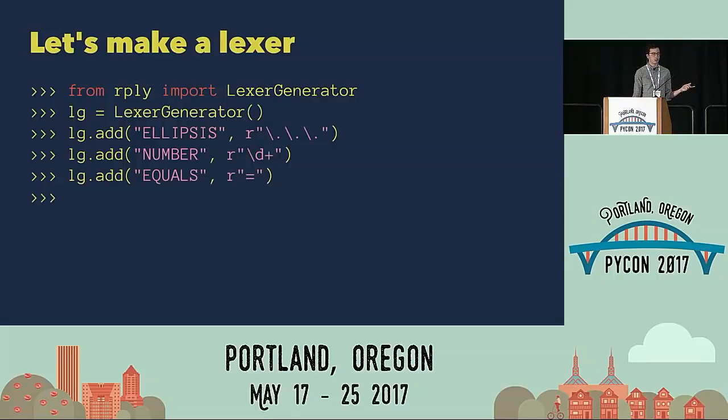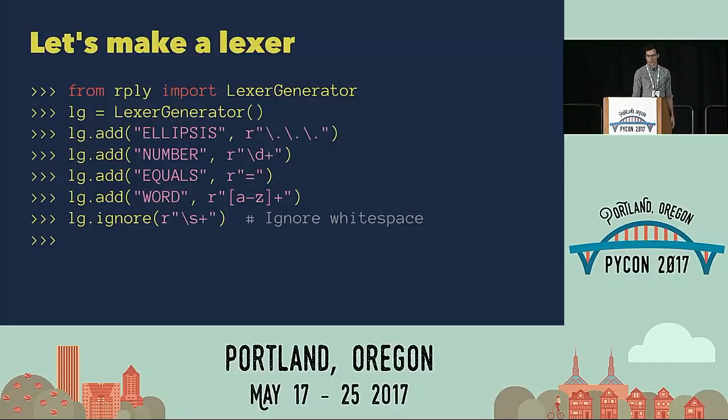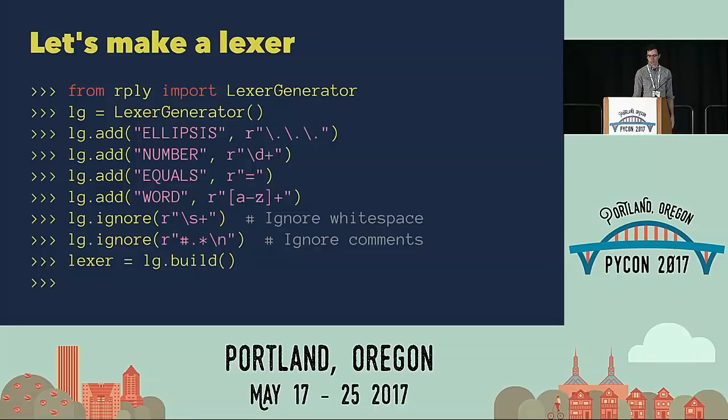Equal sign is just going to be a regular expression matching the equal sign. A word is any lowercase alphabetic character A through Z, 1 or more times. And because we're really cool, we're going to ignore white space entirely. We're also going to ignore comments because we're good developers and we'll allow comments in the code. So we'll build our lexer, and then we have this lexer object.